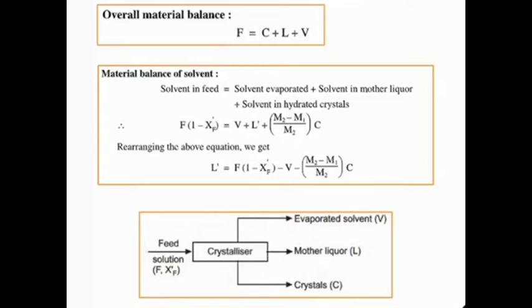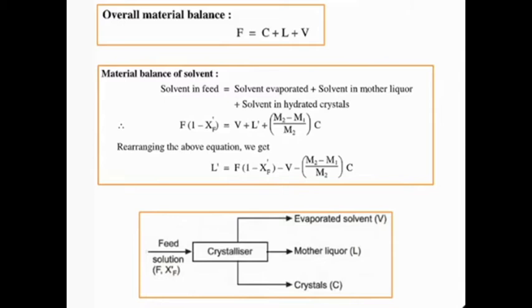Solvent evaporated is equal to capital V, the mass flow rate of evaporated solvent in kg per hour. Solvent in mother liquor is L dash, which is kg per hour of solvent in the mother liquor.